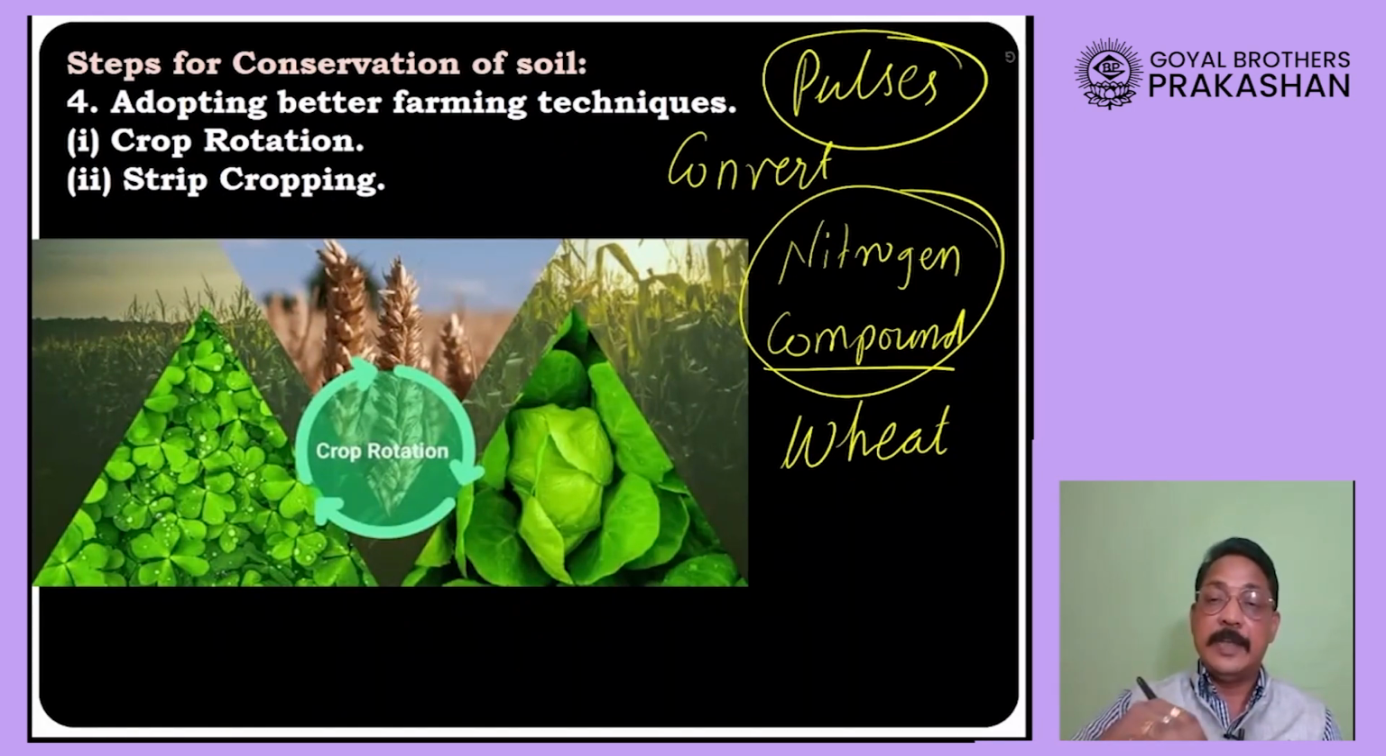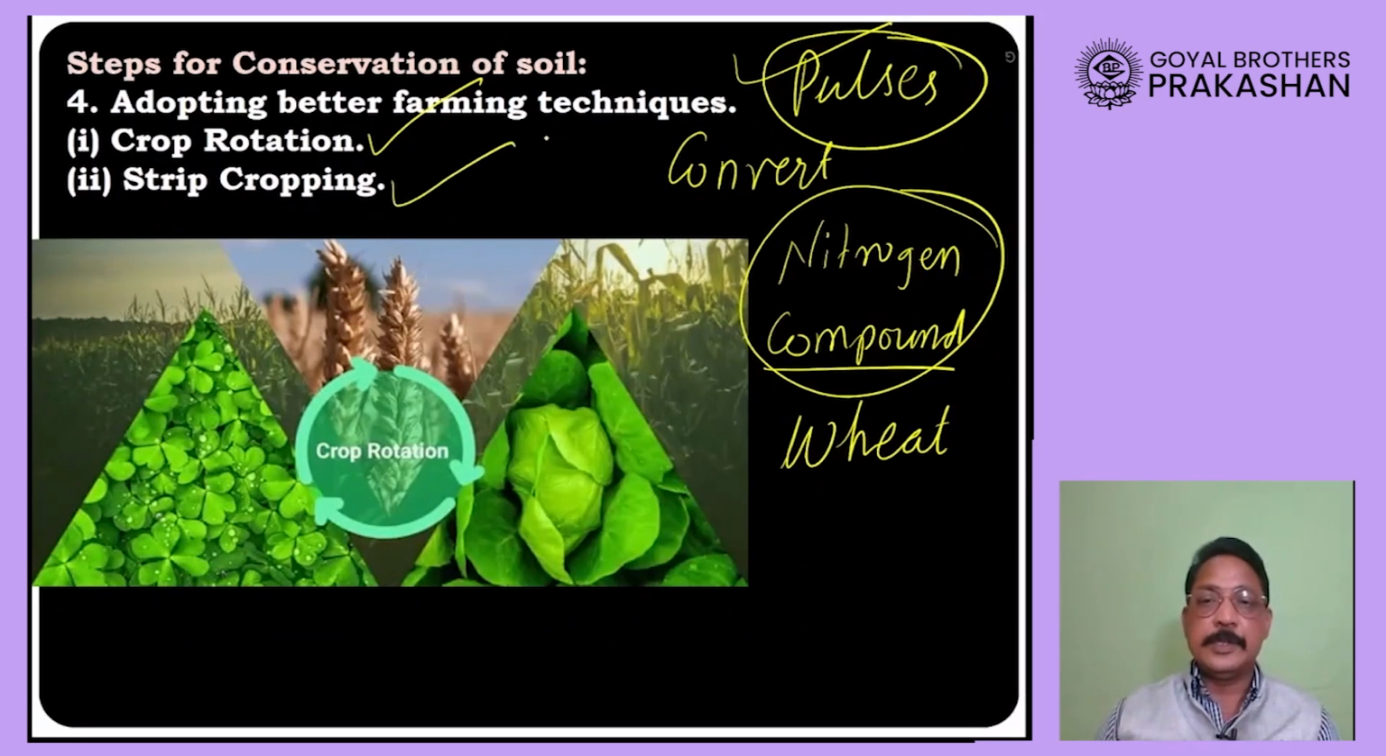After we harvest the other crop in this farm, what can we plant again? Pulses, and those pulses will again renew the fertility of the soil. This is how pulses and another crop, and after that another crop is cultivated, and again pulses we can grow, and this is how we will be able to conserve the soil and maintain its fertility.